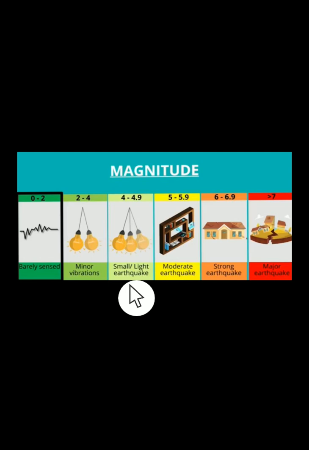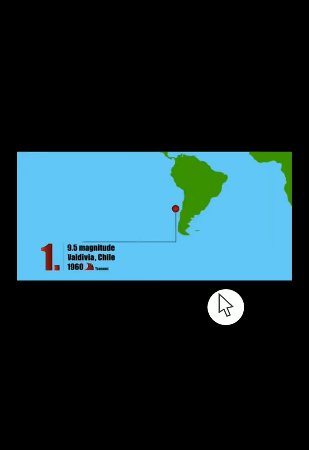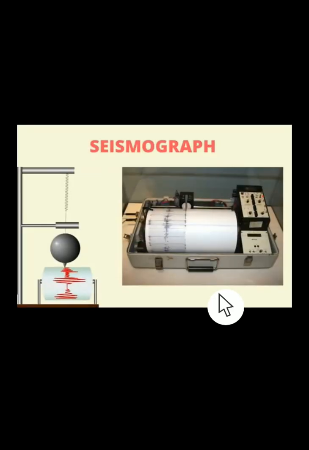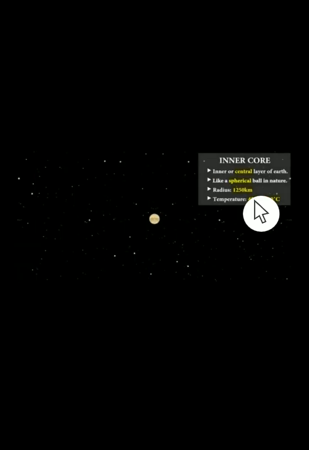There are minor or small earthquakes without much damage. Then there is moderate, where there is some damage, and then we have 6 to 6.9. They are very, very strong, and much stronger than that are those above 7. So imagine the earthquakes which occurred in Chile and in Japan. Japan and Chile were about 9.5, where we have ratings of about 10. It is measured up to 10 magnitude on the Richter scale.